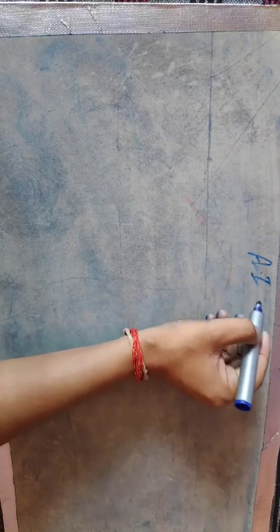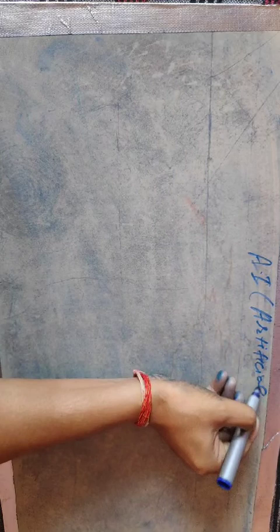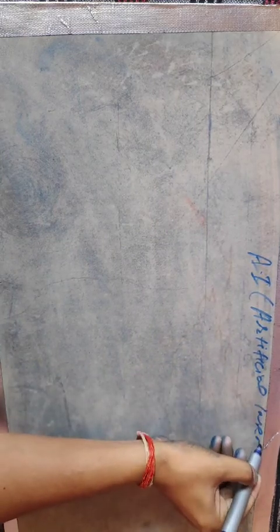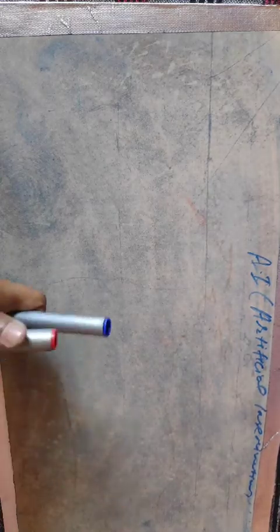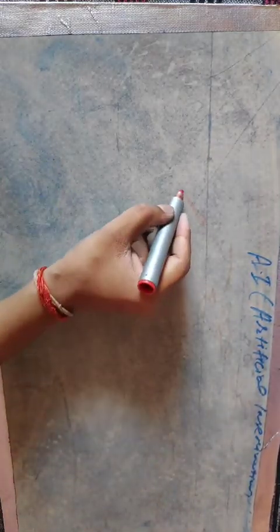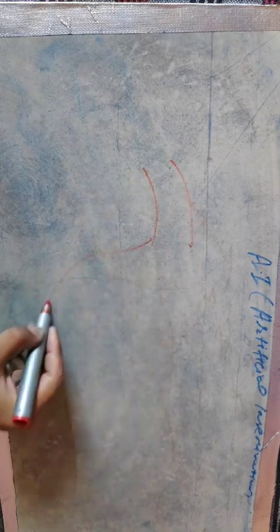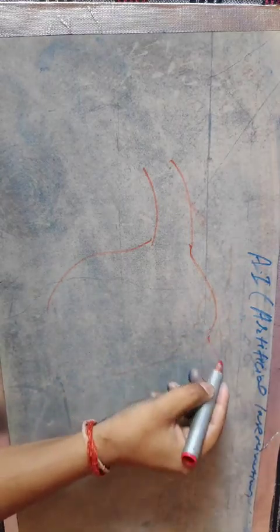Artificial insemination. This happens directly into the uterus of the female partner. Listen carefully. Suppose this is the fallopian tube, this is the uterus of the female partner, that is one side. On the other side, there is the same diagram required to draw.